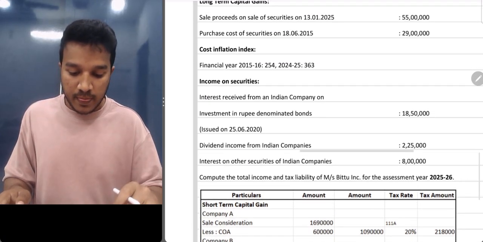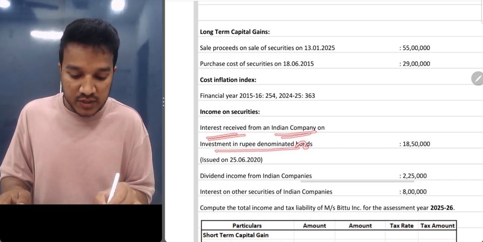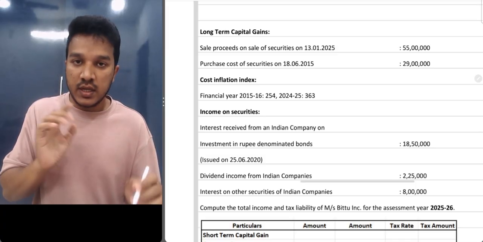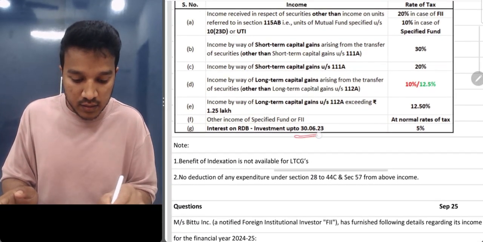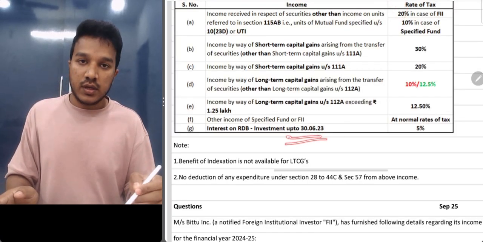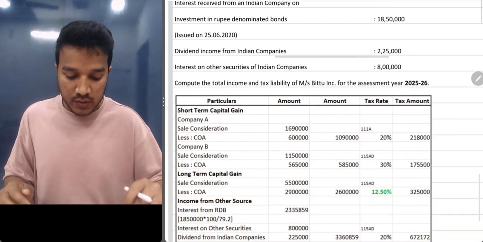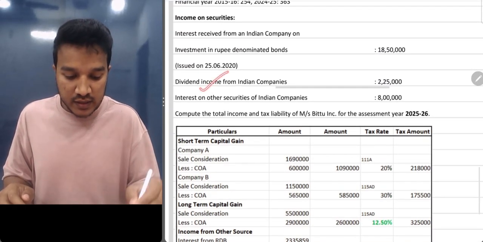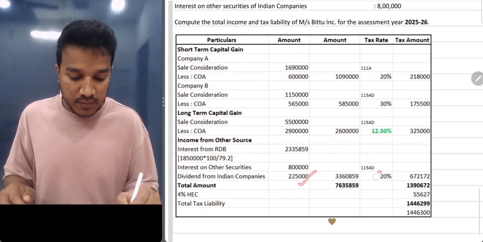Clear? Now the other point is interest received from Indian company on investment in rupee denominated bonds. What I told you, if you are earning any interest on rupee denominated bonds after 30/6/2023, the tax rate is 20%. If it is up to 30/6/2023, the tax rate was 5%. So here 20% is the tax rate. And then there are other points also, like dividend income is 225, interest income is 8 lakhs. So all this comes under the 20% bracket only.